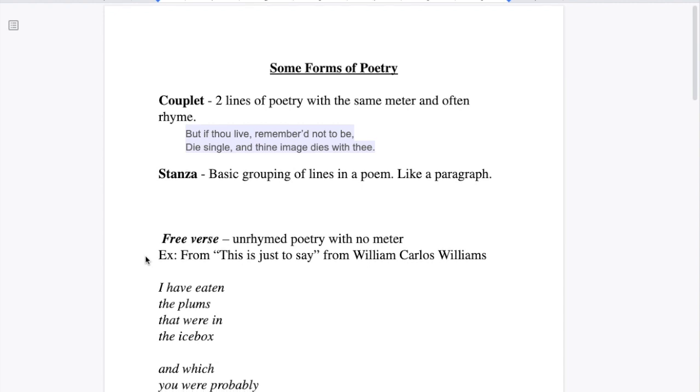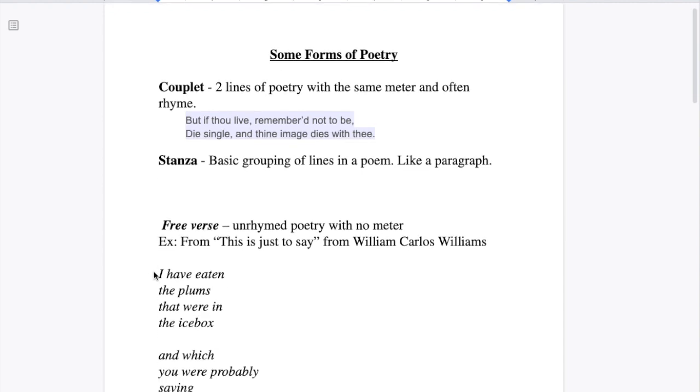When we look down at this free verse poem that we're going to talk about in a minute, you've got a stanza here and you've got a stanza here. So when we are saying stanza, we just mean the grouping of words together in a poem.